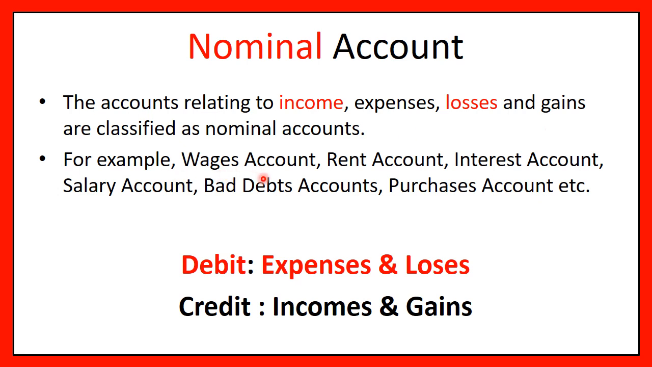Examples, I can tell you wages account, rent account, interest account. Like wages and rent, they are expenses. Interest received, so that's an income. Salary is again an expense. Bad debt is a loss. And purchase account, which is again an expense. So we have income, expense, loss, and gain. These four types of accounts are termed as nominal account.